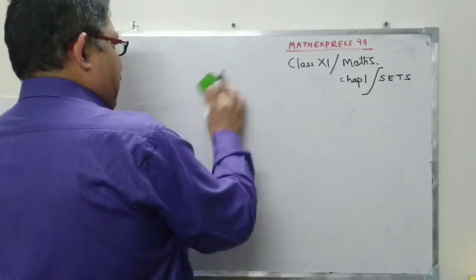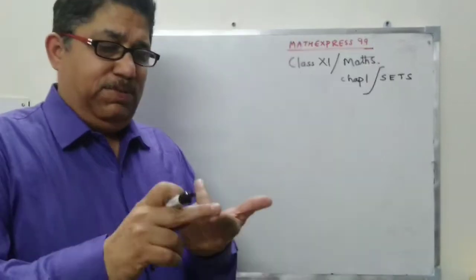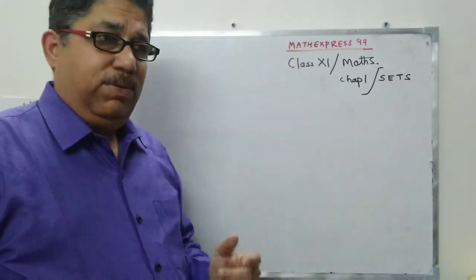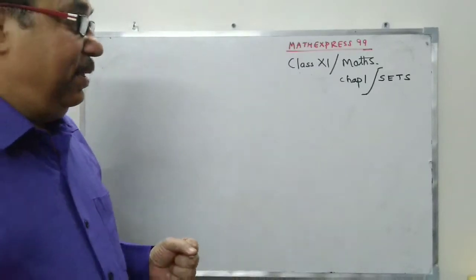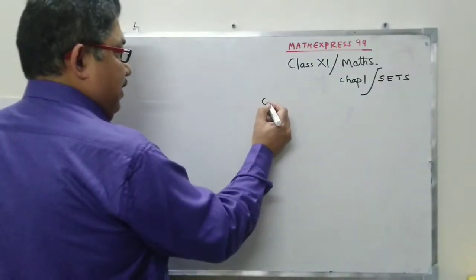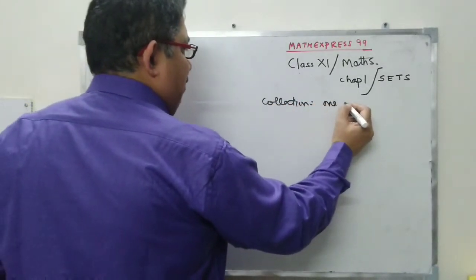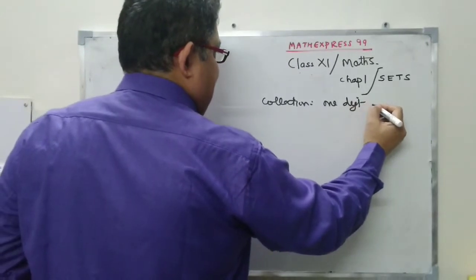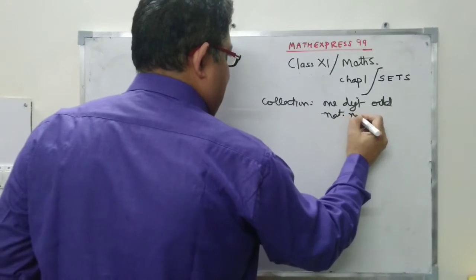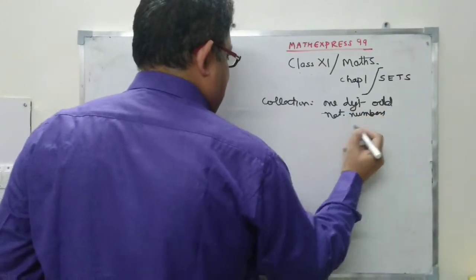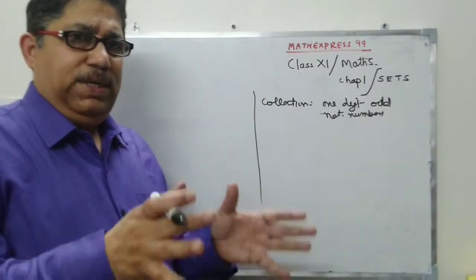Everybody knows what natural numbers are. The counting numbers are called natural numbers, 1, 2, 3, 4 and so on. You can go on counting till wherever you feel like. They are called natural numbers. I want a collection of one digit odd natural numbers, right? I want this collection. I want a collection of one digit odd natural numbers.